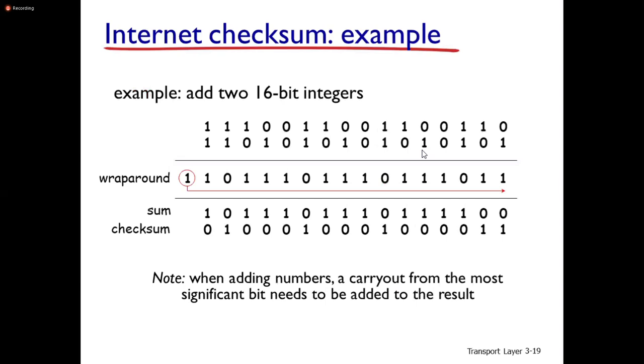Now let us look at this example. Here two 16-bit numbers are added. 0 plus 1 is 1. 1 plus 0 is 1. 1 plus 1 is 0, carry 1.